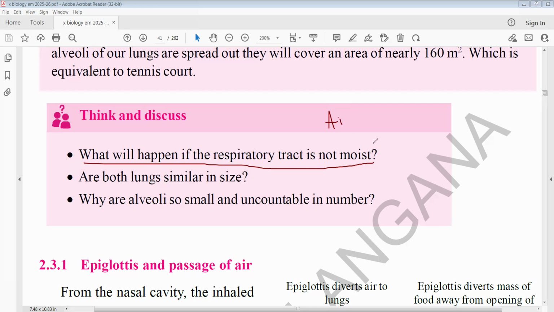So in the nasal cavities, mucus is present. This is important at examination level. This mucus helps to convert hot air into cool air. And whatever dust is present in the air is prevented by the hairs present in the nostrils.